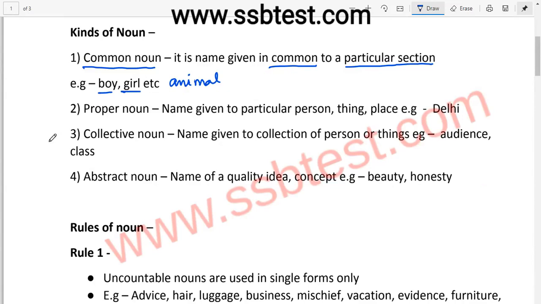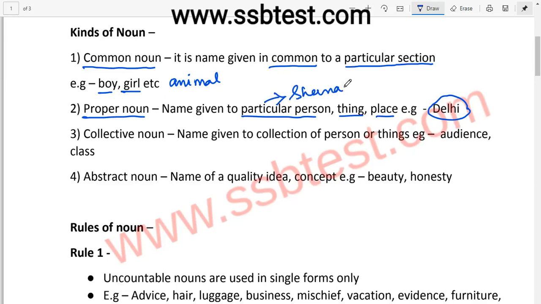Now let's move to what is a proper noun. Proper noun is name given to particular person, thing, place. For example, Delhi. It is a name given to a particular place. Similarly, if we are referring to a person, suppose her name is Sheena. So here we are referring to a particular person. So this is a proper noun.